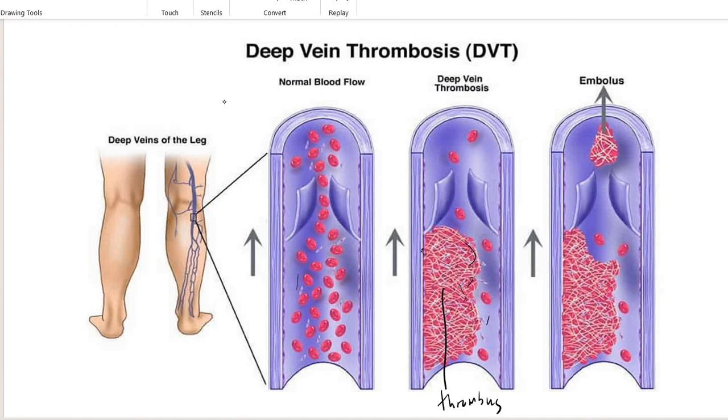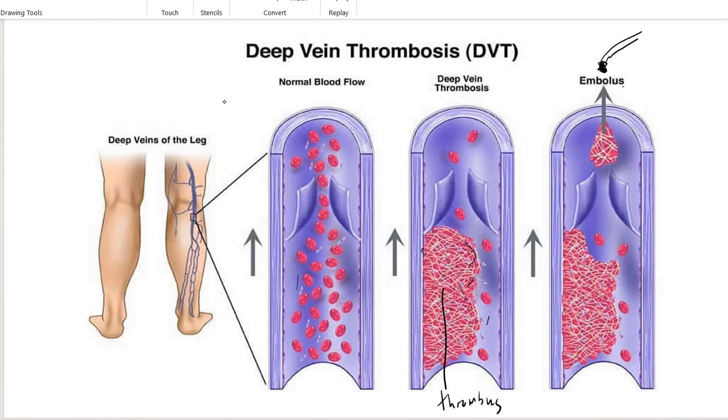But when this thrombus starts to move, it is known as an embolus. In a larger blood vessel it can still pass. But what happens if this embolus reaches a very tiny vessel, for example a venule, an arteriole, or a capillary? The embolus will accumulate here and cannot move.